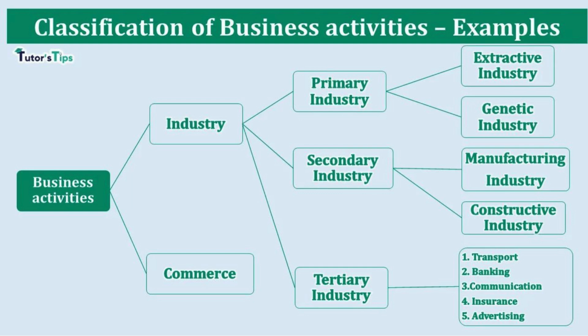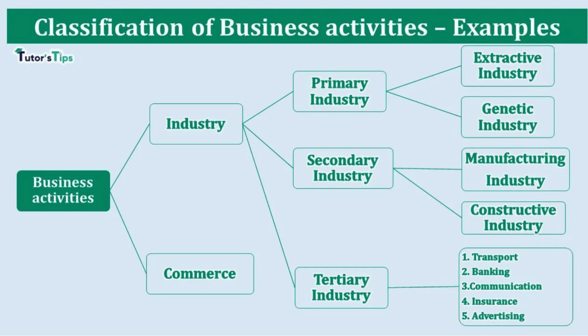The classification of business activities. See, if you decide to do business, what are the ways you can do business? Either you can produce a product or you can buy and sell a product. The same thing is mentioned here. Either through industry you can do business or through commerce you can do business. Industry is further divided into primary industry, secondary industry and tertiary industry. These are further classified into extractive industry, genetic industry, manufacturing. All this we'll see in a detailed way.